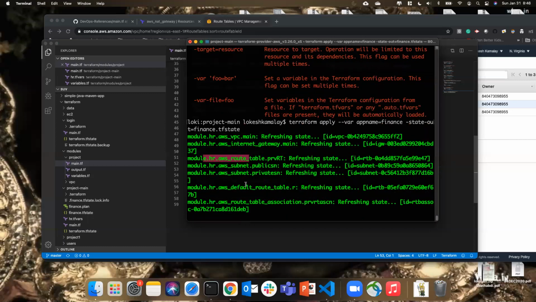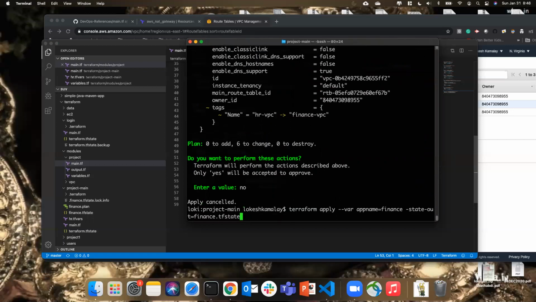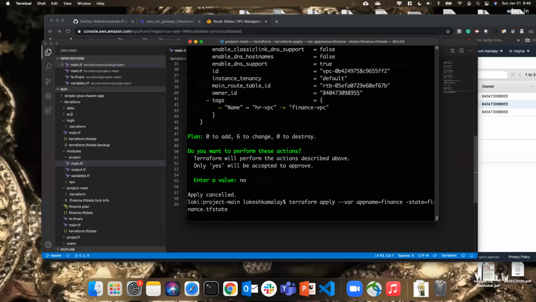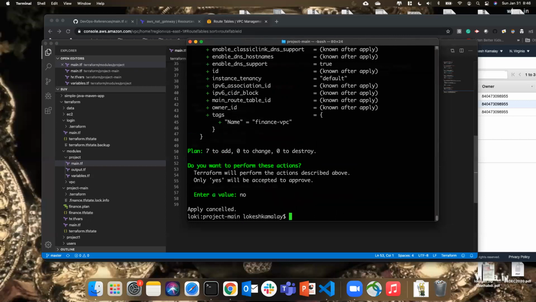It is using still HR. Yeah, so this is what I'm using, the incorrect variable.